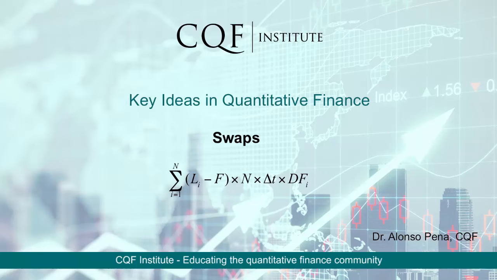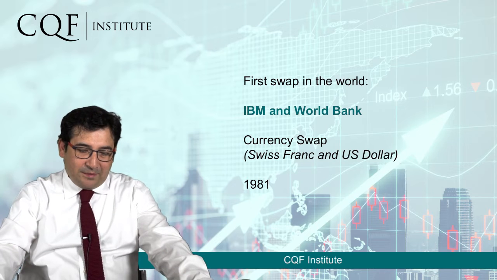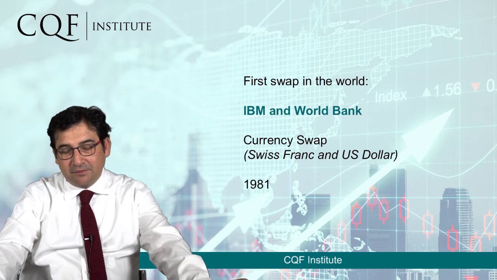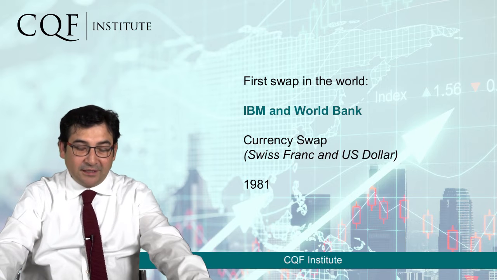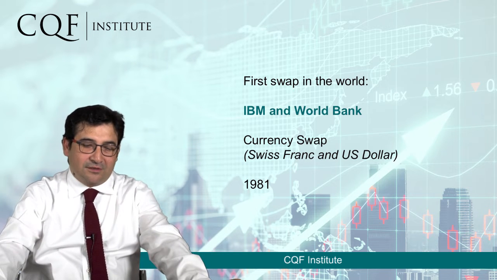Key ideas in quantitative finance: swaps. The first swap in the world happened in the 1980s. It was a swap between IBM and the World Bank. It was in fact a currency swap that exchanged Swiss francs for US dollars.